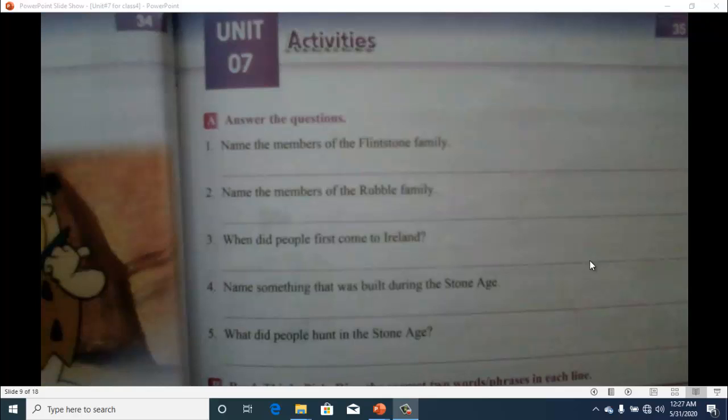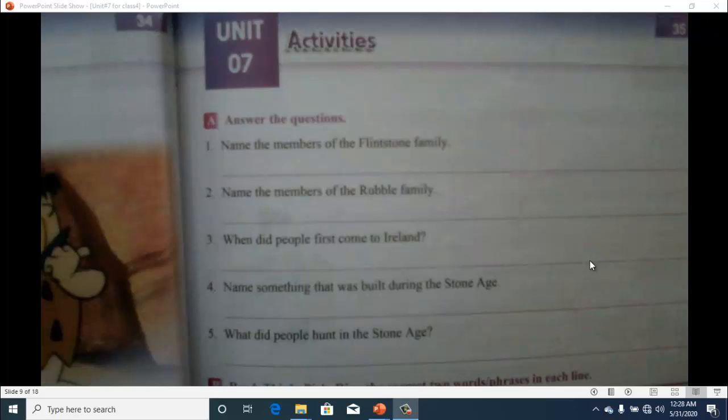Okay students, we will start our activity, that is exercise number A. Answer the questions. You have to write the answers in your books. Question number 1 is name the members of the Flintstone family. So you have to try to name the members of the family. Then second question is name the members of the Rubel family. So these two were the families and you have to write the names of their family members.